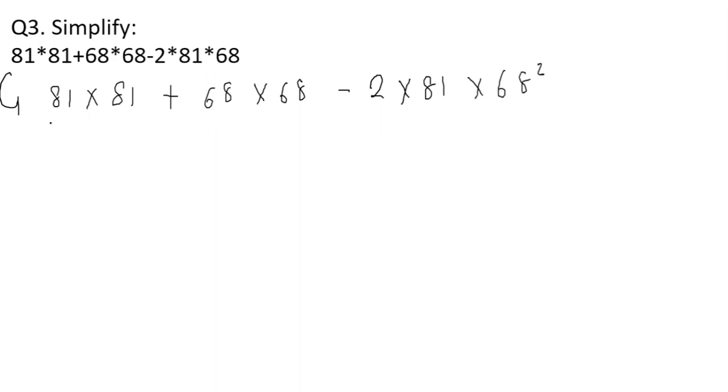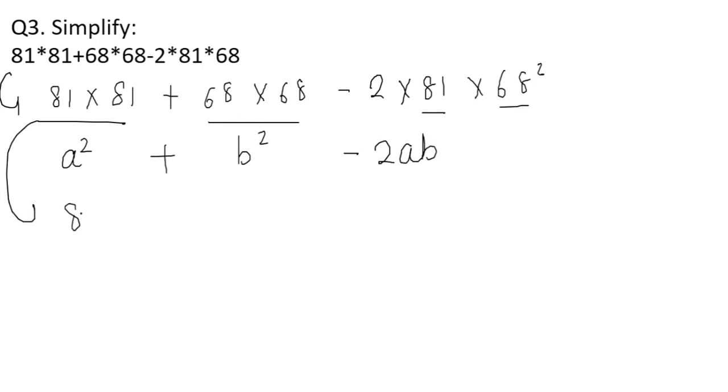Again the same form, a square plus b square, but here it is now minus 2ab. Can I write 81 into 81 as 81 square? Yes. Plus as it is, 68 into 68 as 68 square minus 2 into, what is the value of a? 81. What is the value of b? 68. I have taken here square, it's not square.